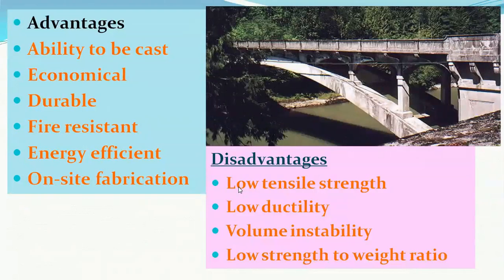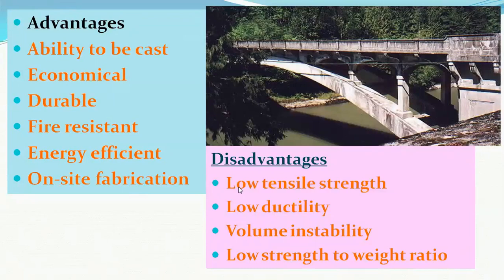The advantages of the use of concrete being it has the ability to be casted in any shape, it is economical, durable, fire resistant, energy efficient. It can be casted on site, friends. A little bit of disadvantages: it has low tensile strength, low ductility, volume instability and low strength to weight ratio.